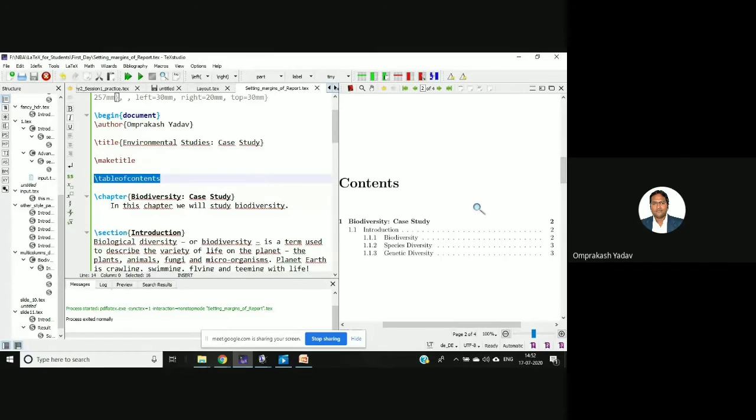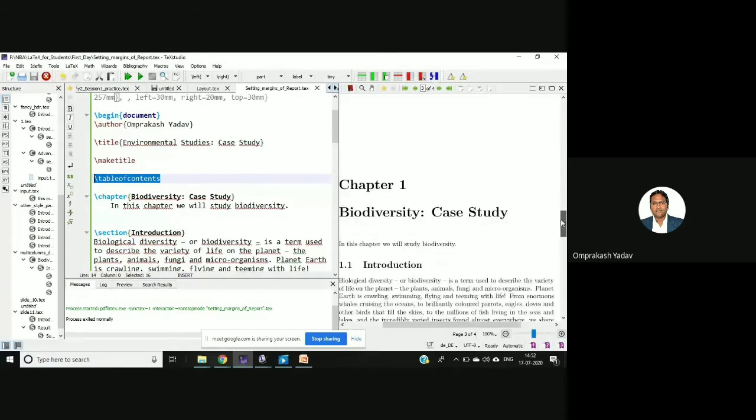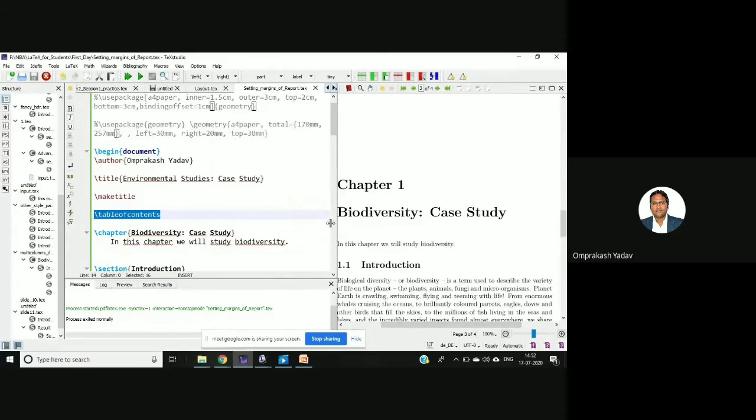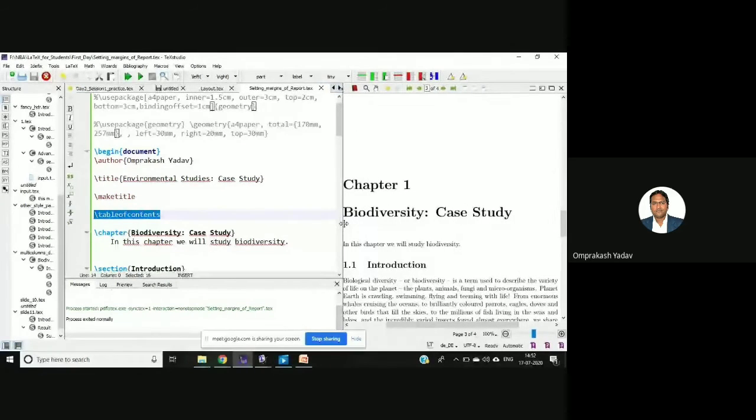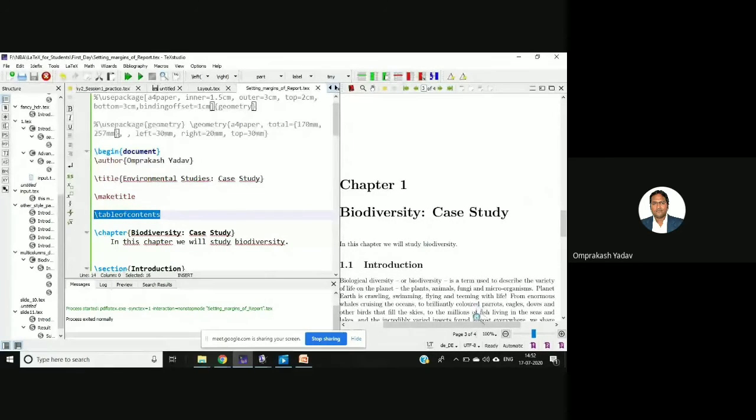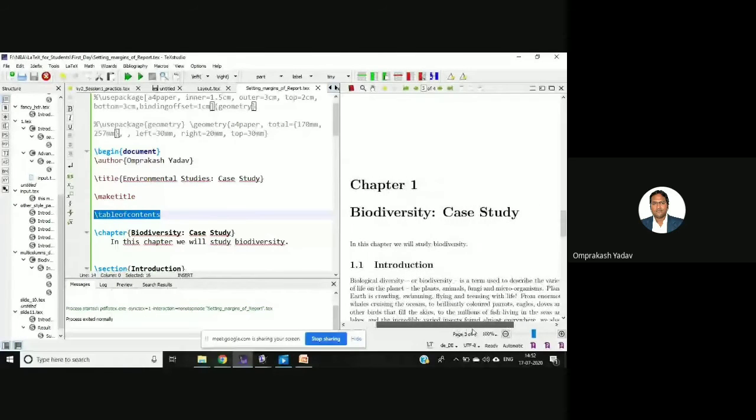So all these things we have to do. But here, if you just mention table of contents, by default it will create your table of contents depending on your document. Whatever you have in your document, it will create. Yeah, now it's looking proper.